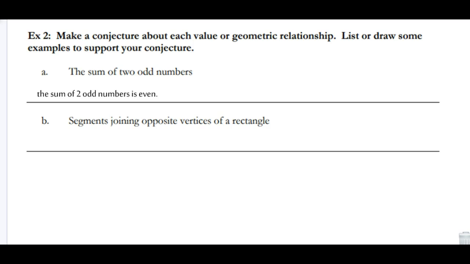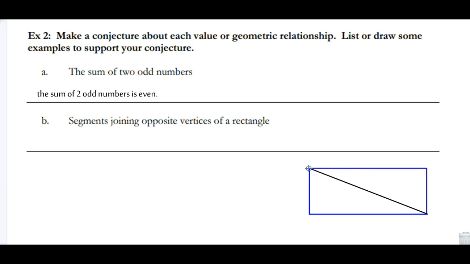So the first thing I'm going to try and do is draw a rectangle. I'm going to draw it down here so I have room to write. So there's my rectangle. Now it says segments joining opposite vertices. So I'm going to draw a segment from here to here. There's one, and here's another one. Well, looking at these, they don't look like they're perpendicular. They don't look like they're making 90 degrees. Okay, that doesn't work. They look like they're the same length. That's for sure, because it seems like I go left this many, up this many. I go right this many, up the same amount. It seems like they're probably going to be the same length based on just that one.